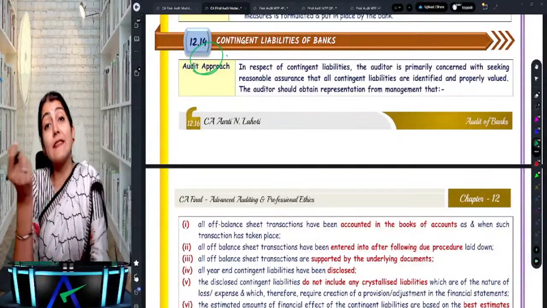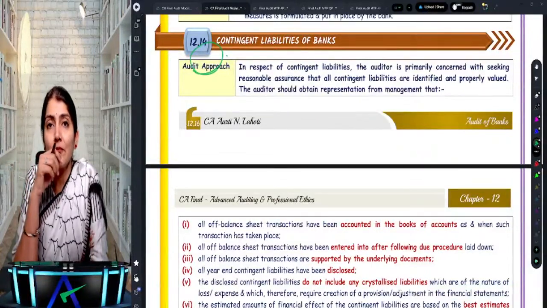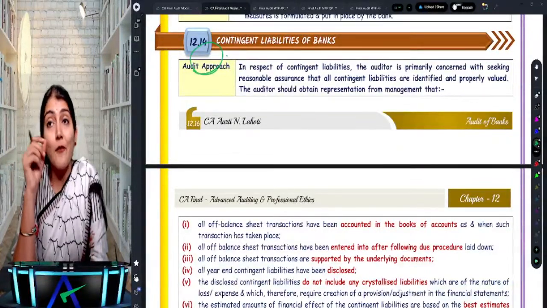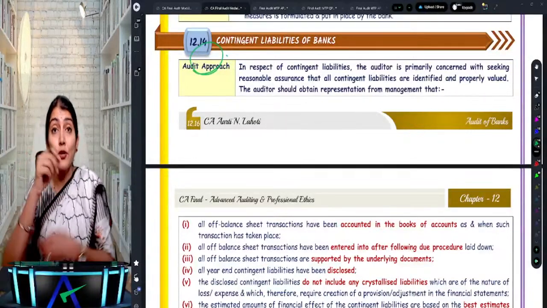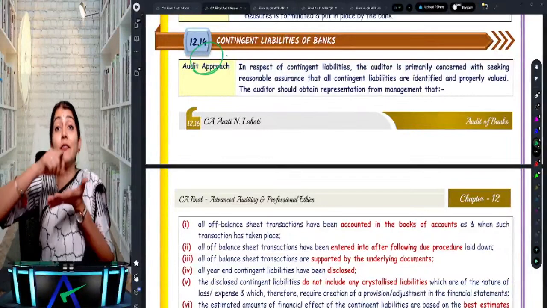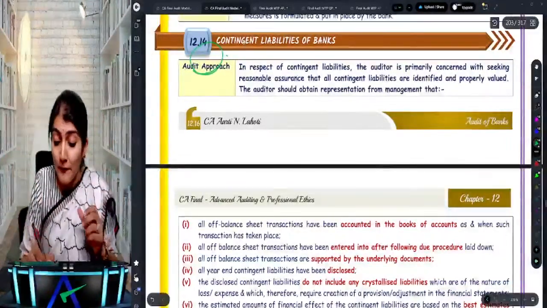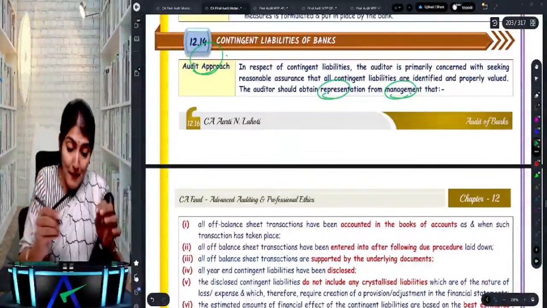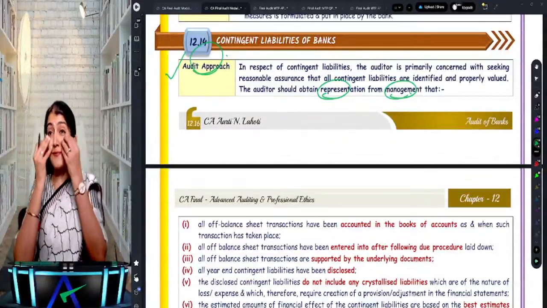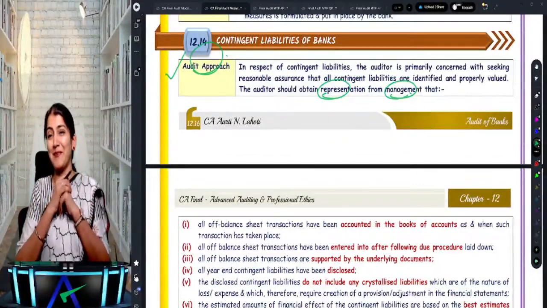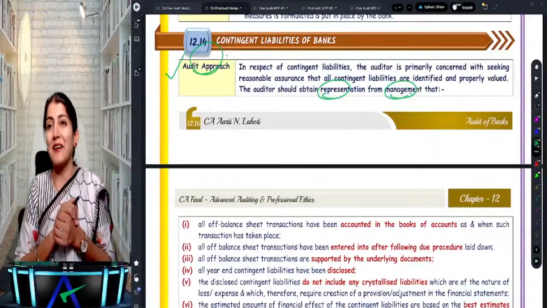And what do they want? They are asking you the audit approach. Audit approach means that whenever you are doing the audit of the contingent liabilities of the bank, you should obtain the written representations from the management. Now, what should you obtain the written representation on is the question regarding the audit approach. Oh my God, such big tears coming. Oh, I wish I could have been there to wipe them with a tissue. No problem. Okay, right. 0 mark.